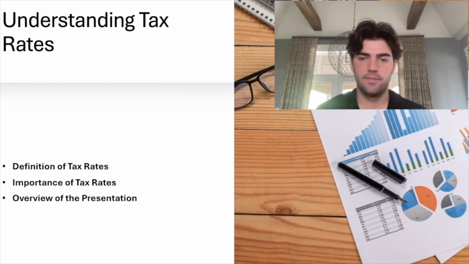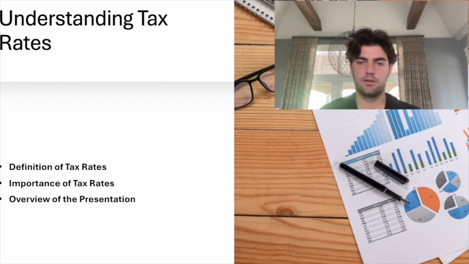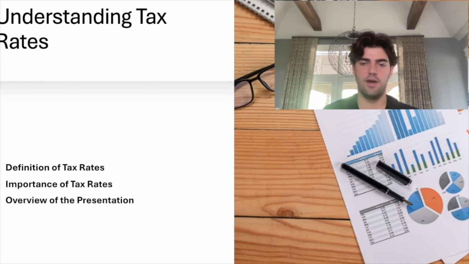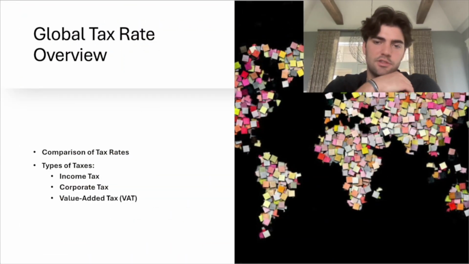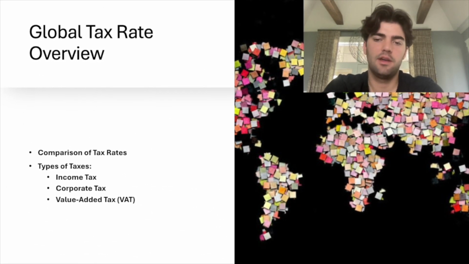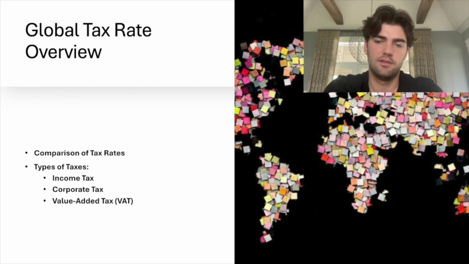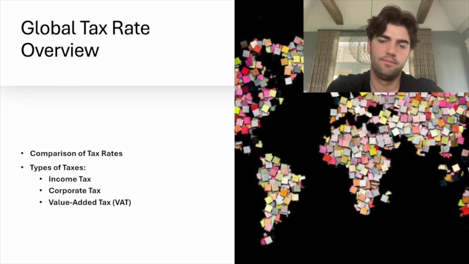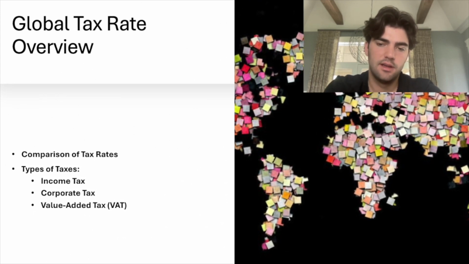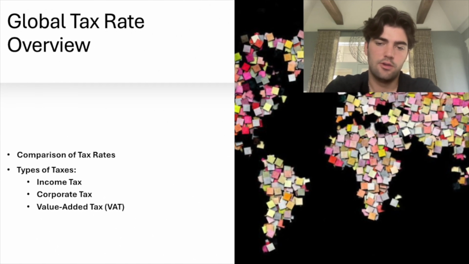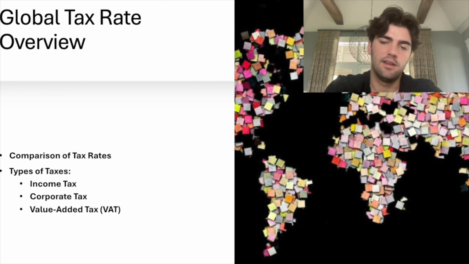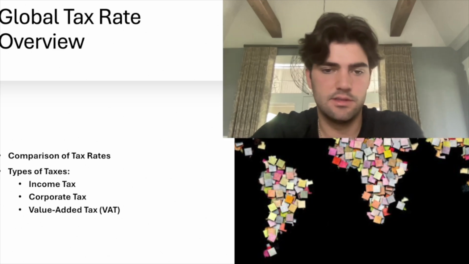Overview of my presentation. This presentation will explore global tax rates, historical trends, factors influencing changes, case studies, and the impact of these changes. Global tax rate overview. Comparison of tax rates. Developed countries typically have higher tax rates compared to developing countries, for example, India and Brazil. Types of taxes. There are 3 types of taxes: income tax, levied on individual earnings; corporate tax, levied on company profits; and value-added tax, also known as VAT, an indirect tax on goods and services.